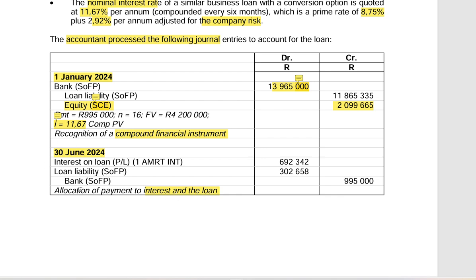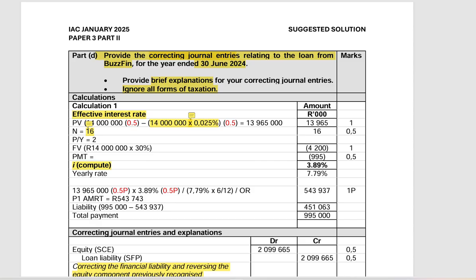If we're looking at the total way the transaction has been processed, it is correct. However, the amounts are not correct. Why are they not correct? Because they've used the market rate instead of the effective interest rate in order to calculate the PMT. Now, what we're going to do simply shows that we're going to have to reduce either the interest or the loan liability. Now, let us look at our solution to see how they went about correcting the journal.